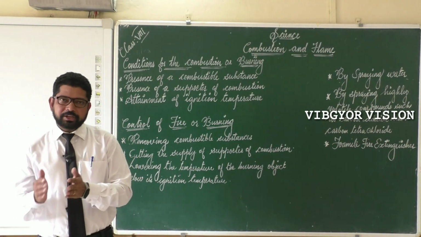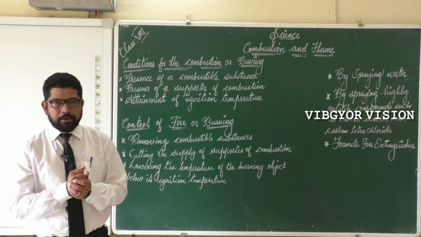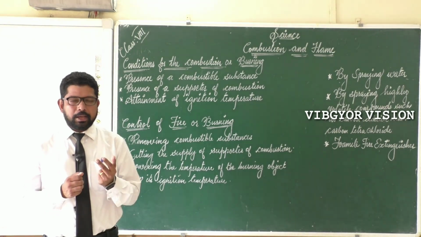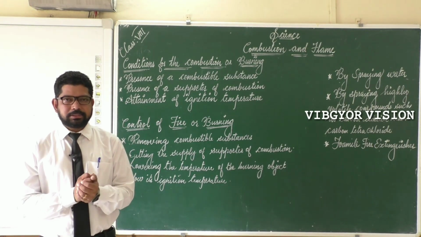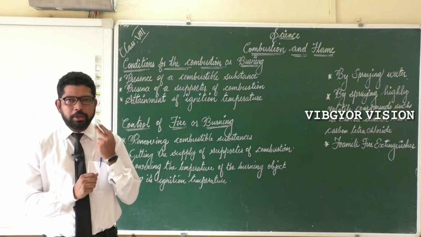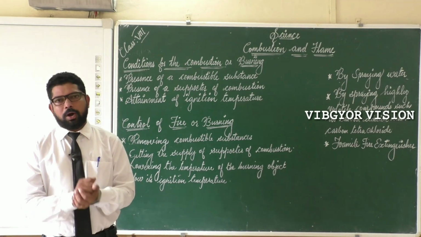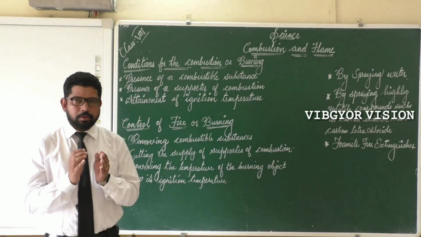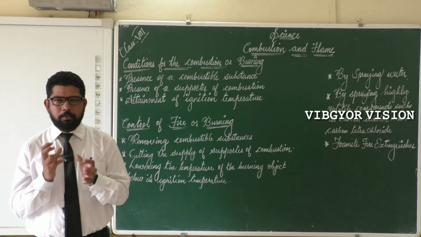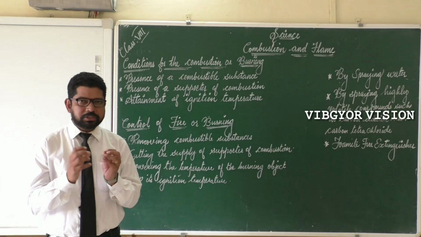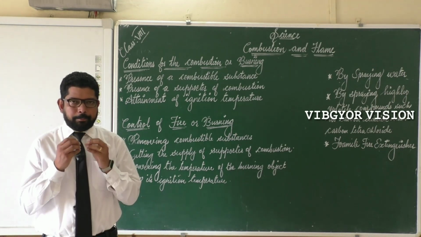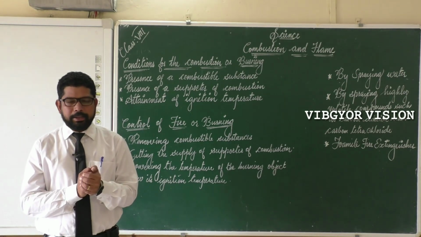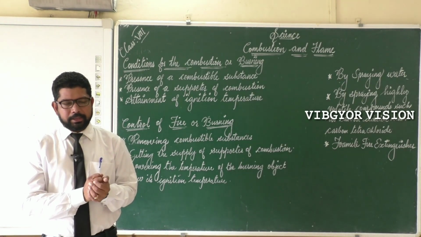Let us perform an activity to understand it clearly. To perform this activity, we need 2 paper cups, 2 candles and some water. These are the materials we require. You might have understood that in all the functions nowadays we are using paper cups. Paper cups with a capacity of 100 ml we can take. Like that, 2 paper cups we can take.